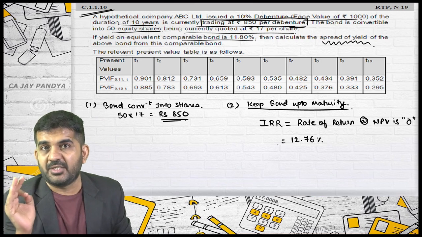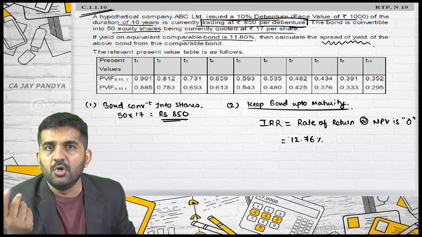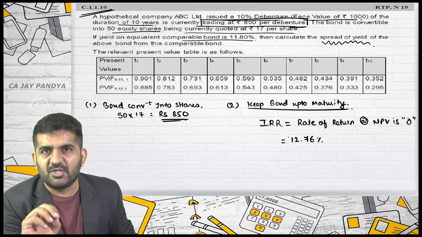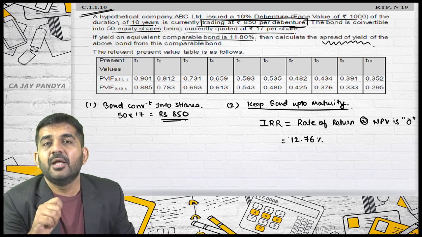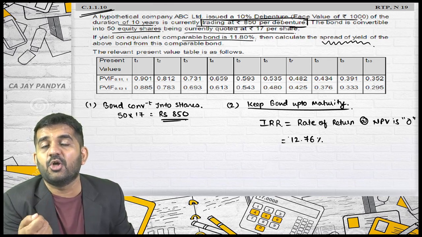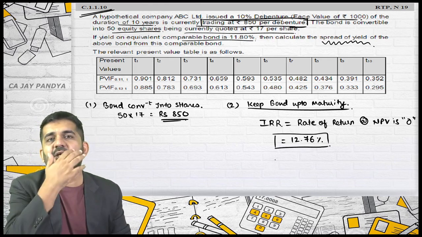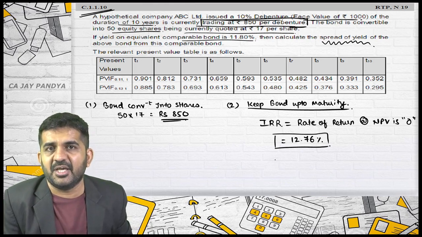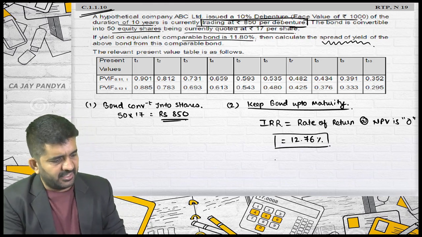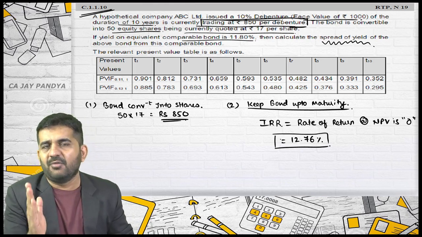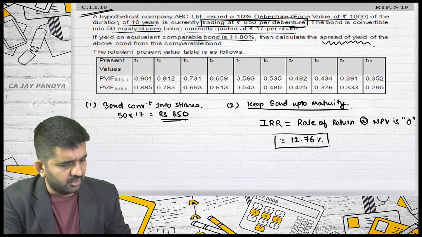Once again, try to understand. If you discount all the cash flows of this bond, cash inflow minus cash outflow, present value, then your NPV will be 0. What does NPV 0 mean? The project is earning exactly your required rate of return. That means this bond is exactly giving a yield of 12.76% if you purchase it. Sir, how to find out IRR? If you know it, it is alright. If you do not know it, it is absolutely alright. We are going to do it in other chapters.